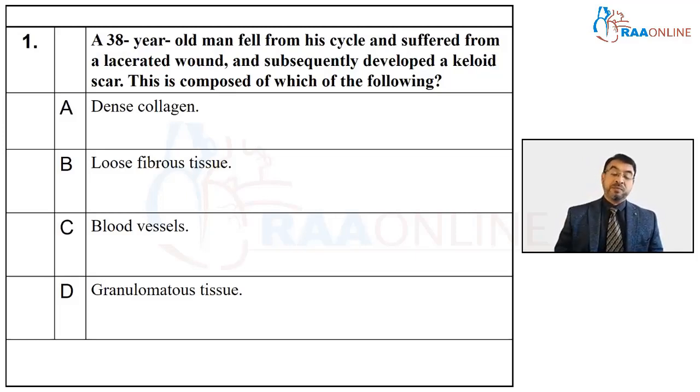He developed a keloid scar. And then is the leading question. This is composed of which of the following? And you have 4 choices. So you have 4 answers here, no? Dense collagen, loose fibrous tissue, blood vessels, and granulomatous tissue.